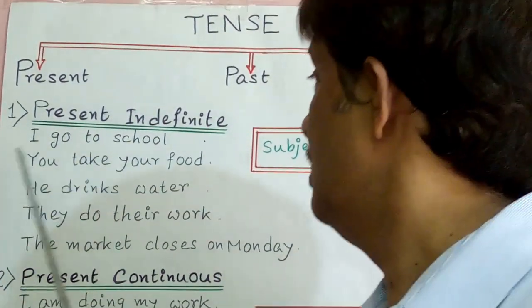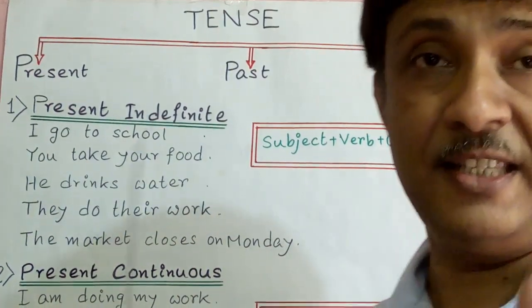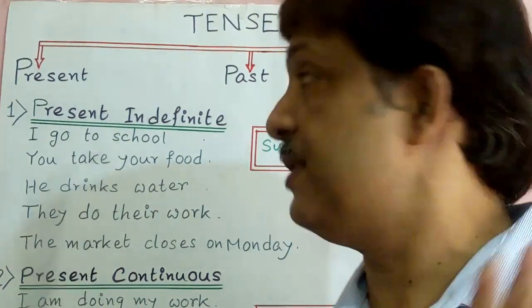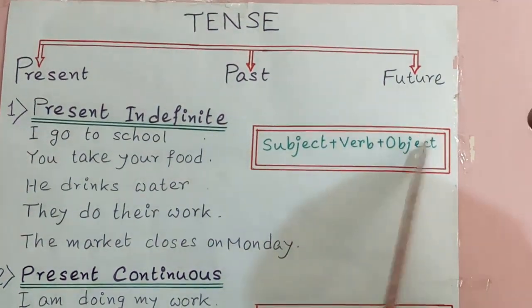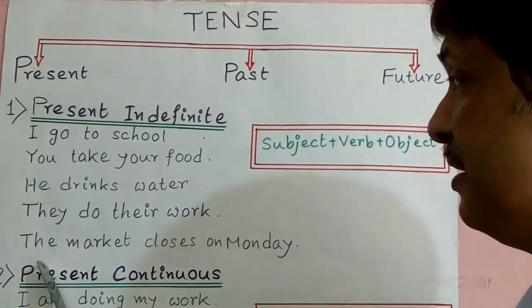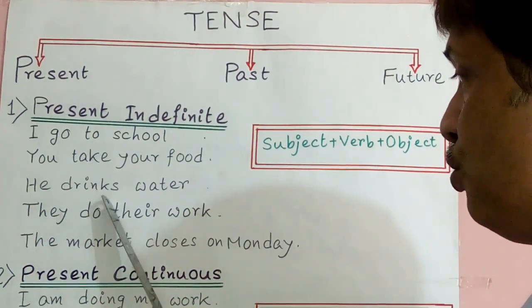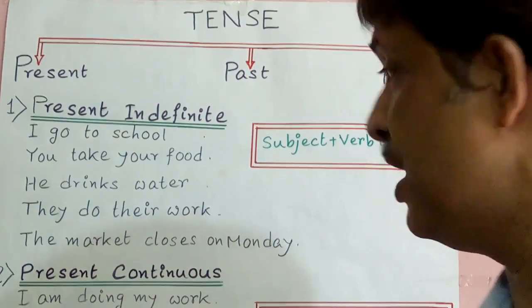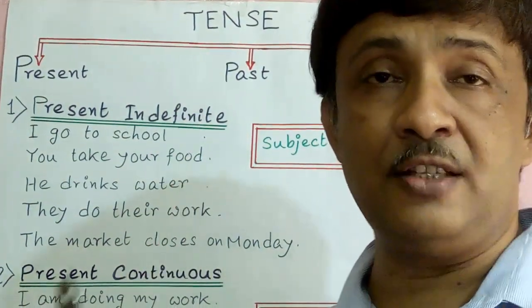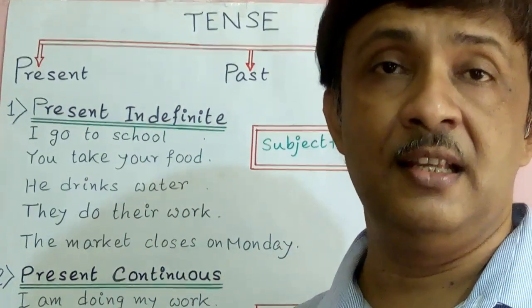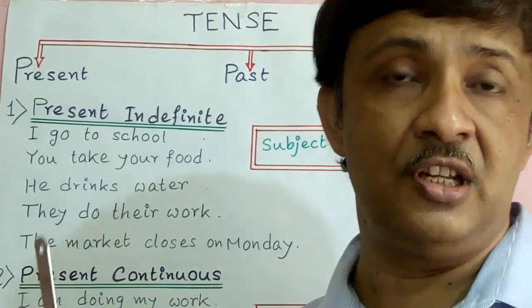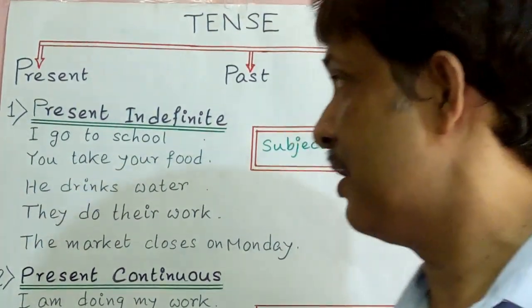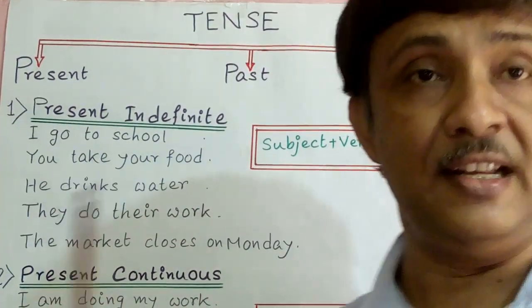Now, the formula of present indefinite tense is very simple. That is subject plus simple verb in present tense and object. Subject plus verb and object. I, you, he are subjects, and go, take, drinks, do, closes are verbs, and school, your food, water, work on Monday are objects. So just to remind you of three things: no significant time is told there, or it is an eternal truth, or a habitual action. That is present indefinite tense.